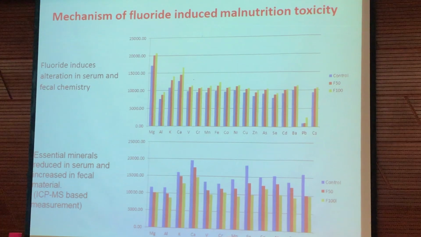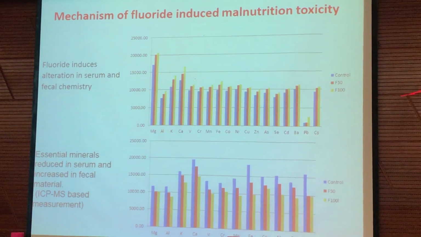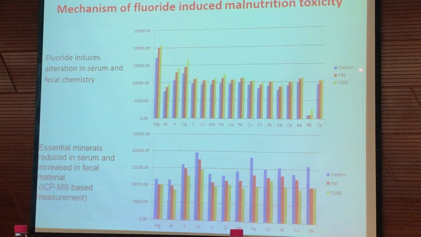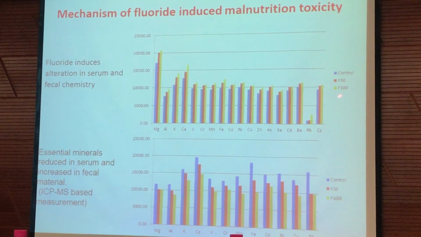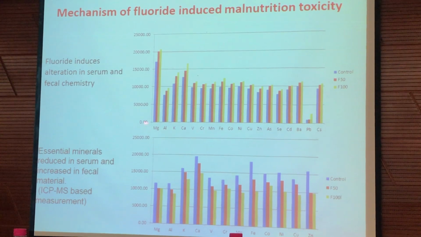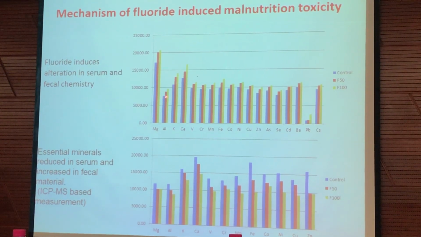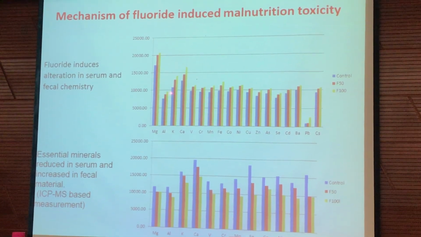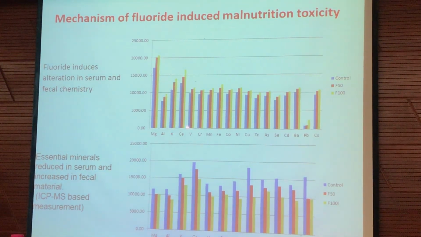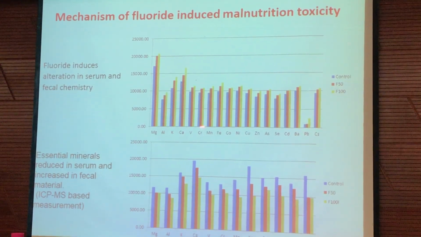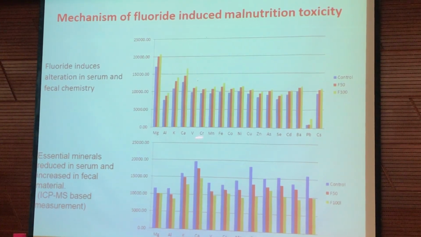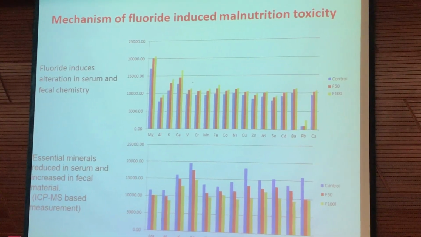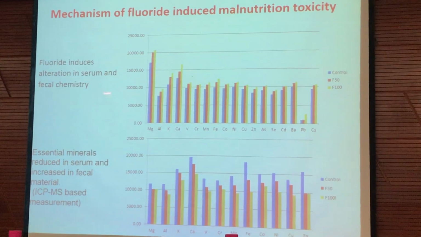Here the blue is control, red is 50 ppm, and this is 100 ppm. We can see a dose dependent increase in the concentration of magnesium, aluminum, calcium, potassium, vanadium, chromium, even iron, cobalt, nickel, zinc, all the essential and trace elements. It is very high in the fecal material.